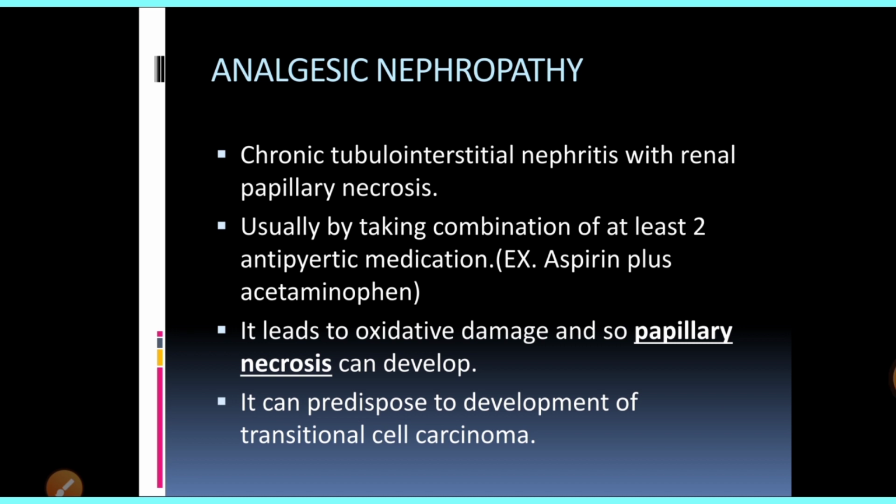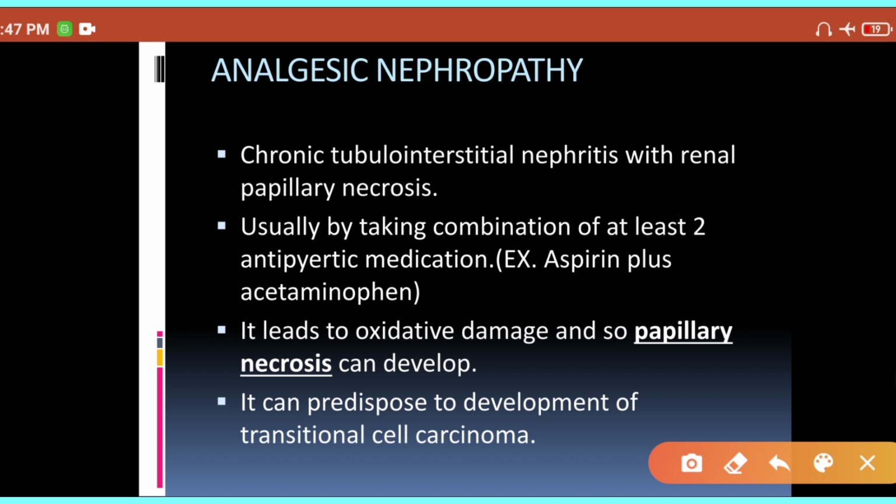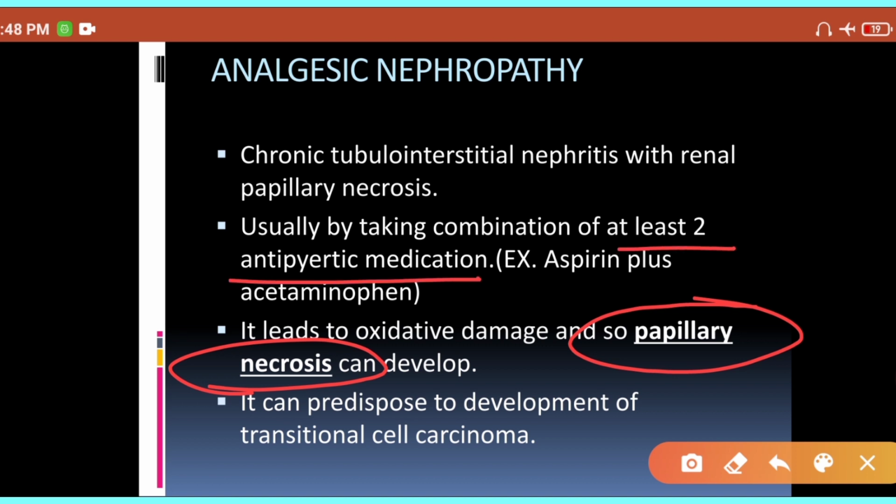Now we will see the analgesic nephropathy. So as we have discussed, in the analgesic drug-induced nephropathy you will have the papillary necrosis. That complication can develop, it's a complication of acute pyelonephritis. So analgesic nephropathy usually develops when you are taking at least 2 antipyretic medications like aspirin plus acetaminophen. So this is regarding the analgesic nephropathy.